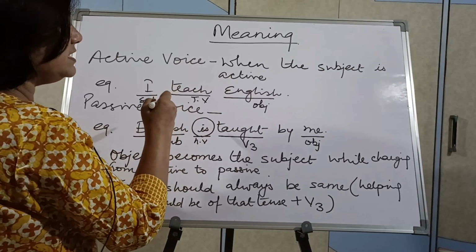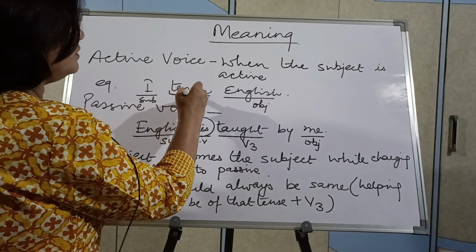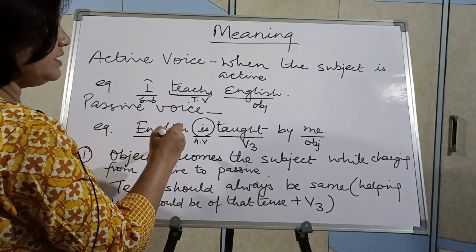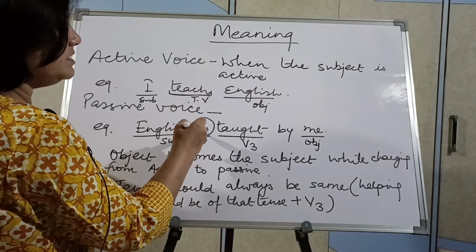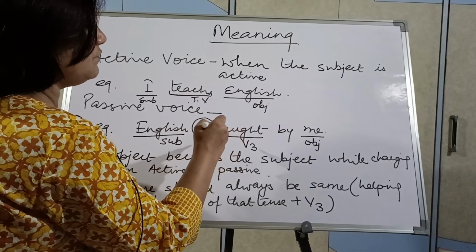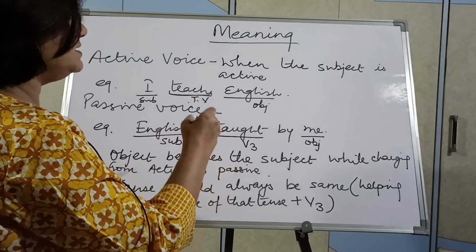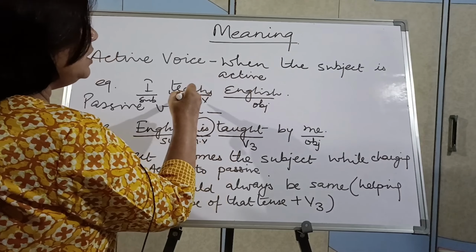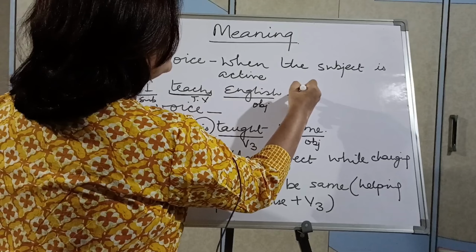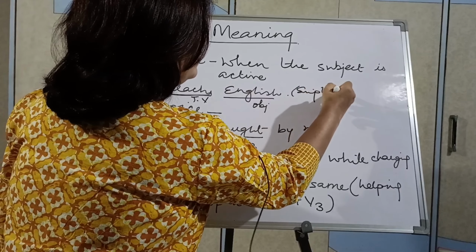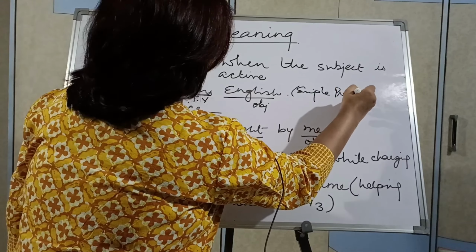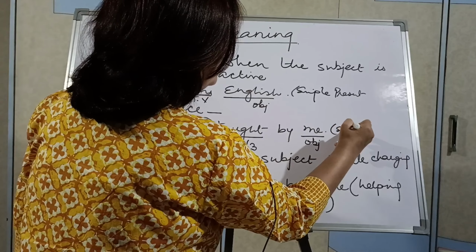This one is simple present tense. Why is it simple present tense? Because the first form of verb is used with the subject. Okay, and the helping verb is used in passive voice along with the third form of verb. So this thing, that tense should always be the same, means if in active it was simple present tense, then in passive also it will be in simple present tense only.